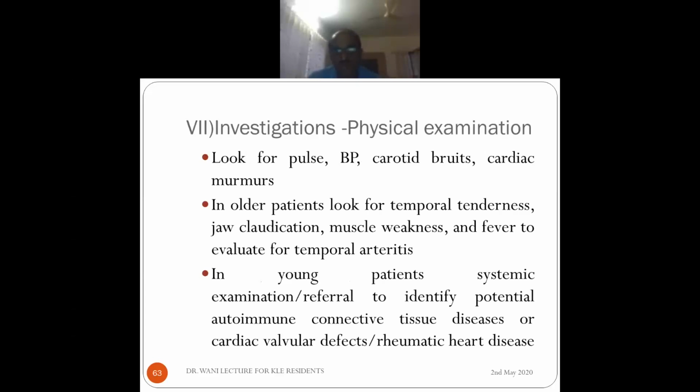Now, after you do everything in the OPD, if it doesn't work, then you should start investigating for the cause of central retinal artery occlusion. I have put them in a different chronology, because in the exam, if they ask what will you do first, I don't go on telling investigation. I'll immediately do some hypotensive measure so that the embolus may dislodge. That is a sight-saving measure. If you don't tell, it's a very major mistake.